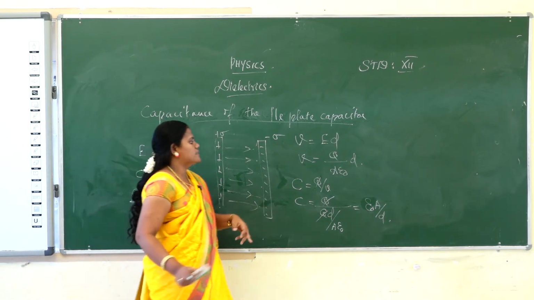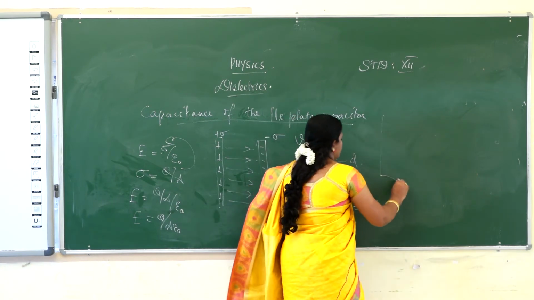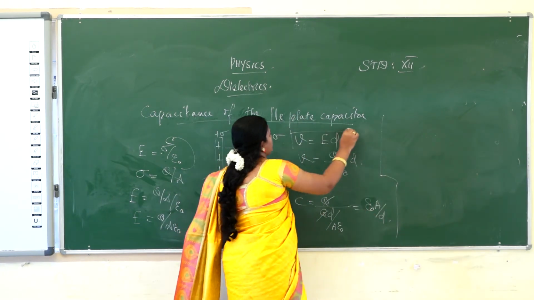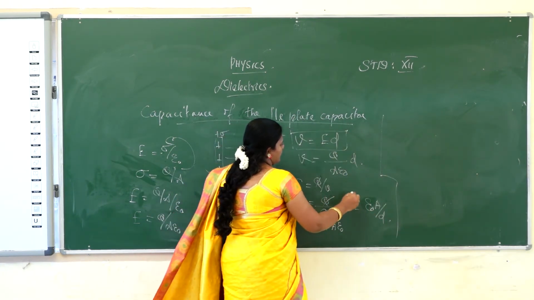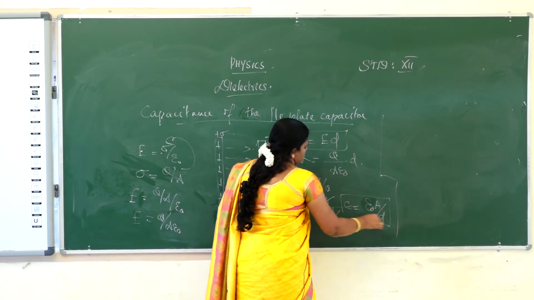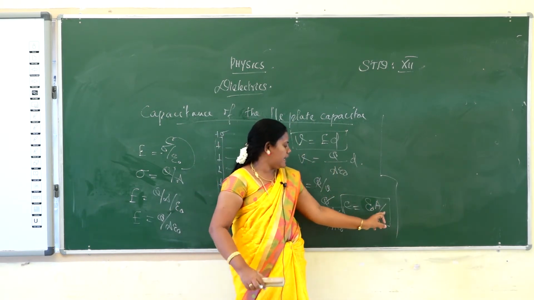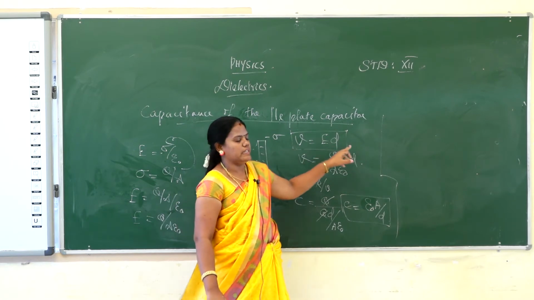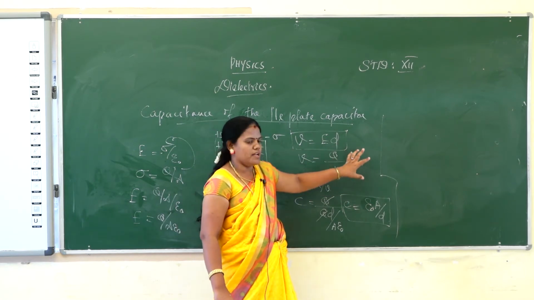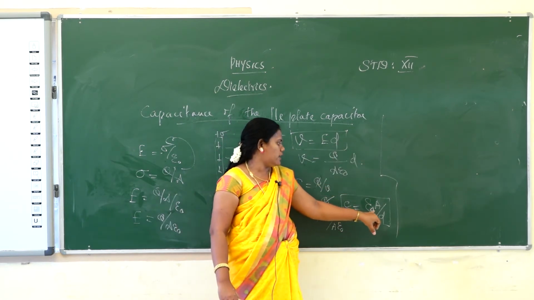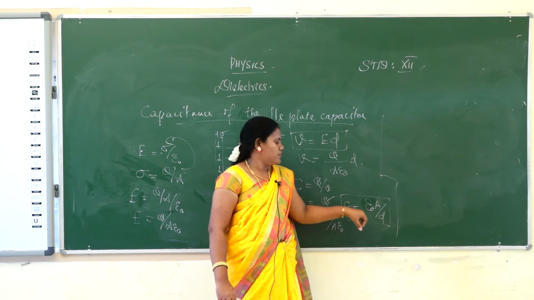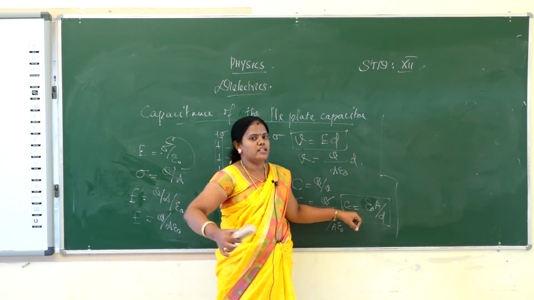In this formula, C is equal to epsilon naught A by D. We consider two equations: one is C equal to epsilon naught A by D, and the other is V equal to E into D. So note down the two formulas. First, C is equal to epsilon naught A by D. What is the relation between the left and right hand side?